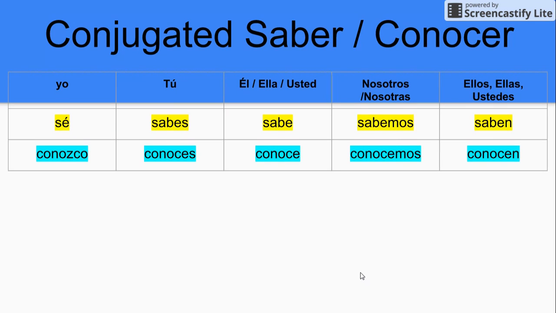As we look at the conjugated forms of saber and conocer, we can see that the yo form has an irregularity. It's not yo sabo. Instead, it's yo sé with an accent. And yo conozco. We've added a z. Otherwise, these are regular ER verbs, both ER for saber and conocer. Sabes, conoces, sabe, conoce, sabemos, conocemos, saben, conocen.